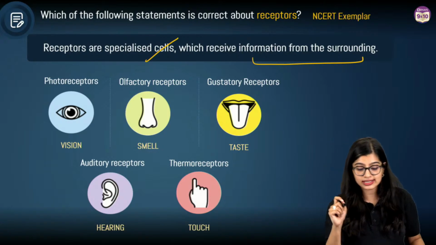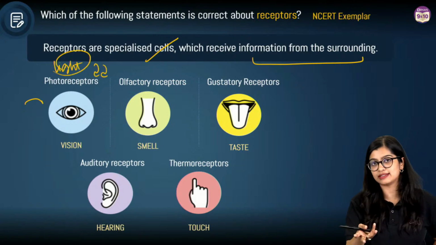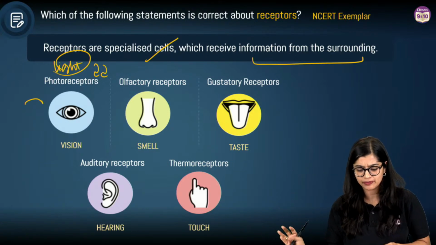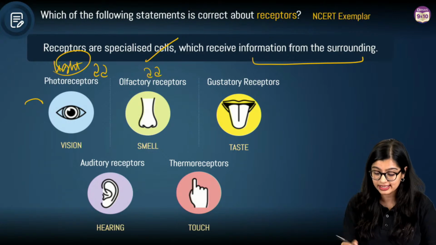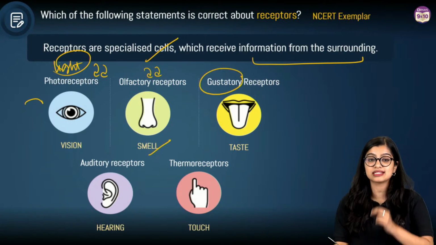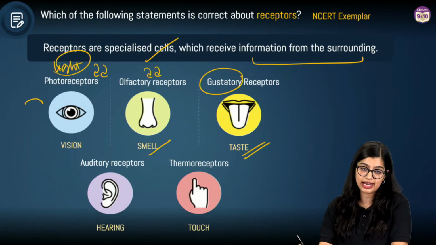Of course, we are able to detect light with the help of photoreceptors, and I'm sure you would have heard about the rod cells and the cone cells from your human eye chapter. Now olfactory receptors are specialized cells present in our nose that help us detect smell. And gustatory receptors are specialized cells which have the ability to detect taste, right?